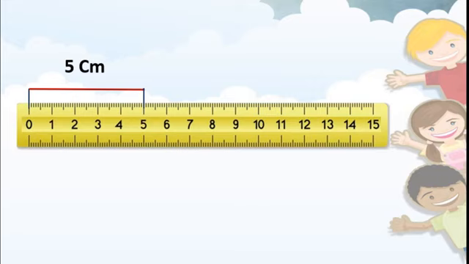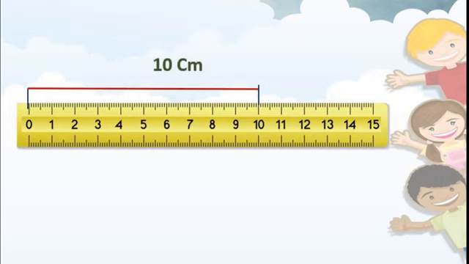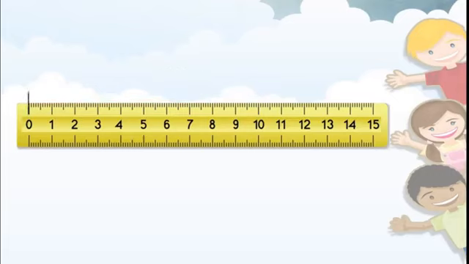Okay. One more we will see. Okay. From 0 to 10. We will draw a line, that is, the length of this line is 10 centimeter. Got this? Okay. One more line we will see.